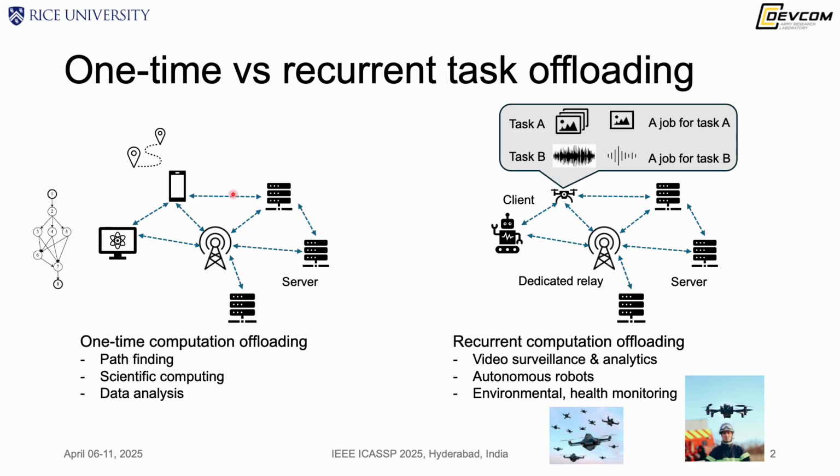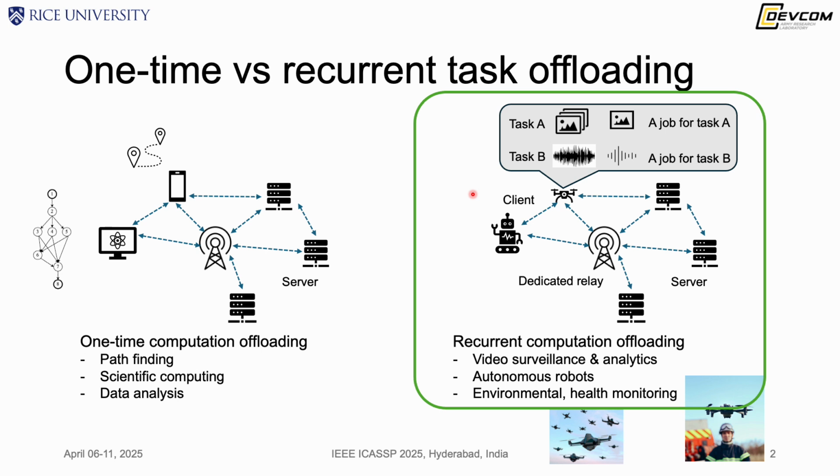There are two types of task offloading. The first is one-time on-demand offloading that's usually seen in pathfinding, scientific computing, and data analysis. The other type, which is also what we work on, is recurrent task offloading that's usually seen in video surveillance, autonomous robots, or environmental monitoring, where each task contains a stream of jobs that are similar, like processing a video frame.